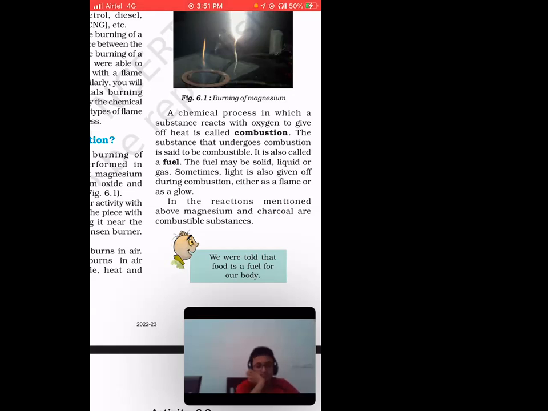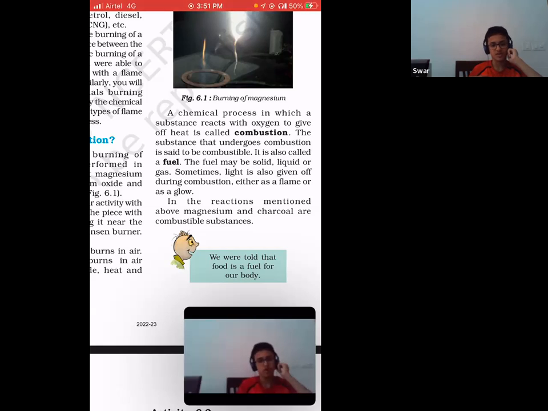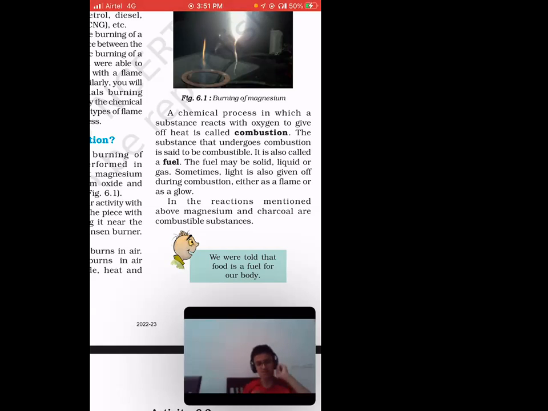Or for example, if I just told you that this was a product and I burned it, and I didn't mention the presence of oxygen, of course it can't be called combustion. It is basically simple burning, right?